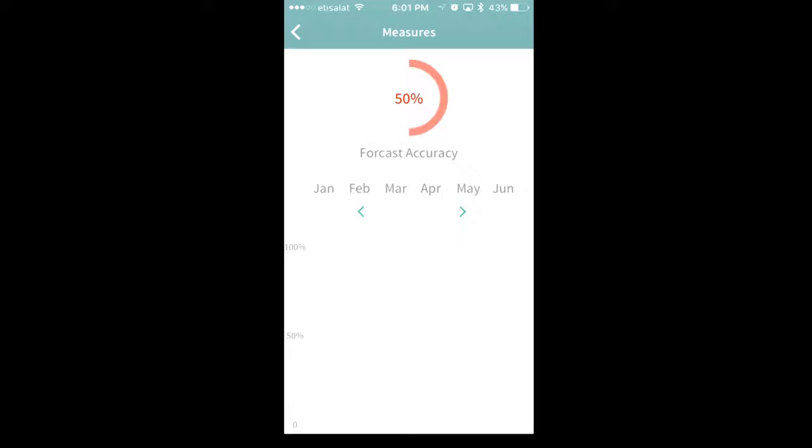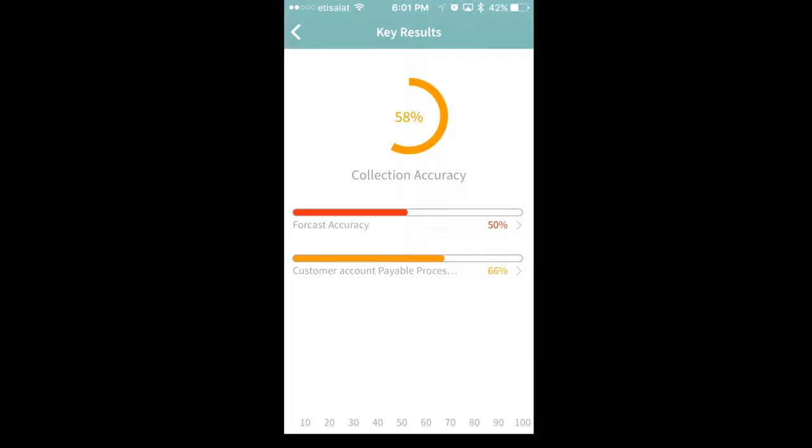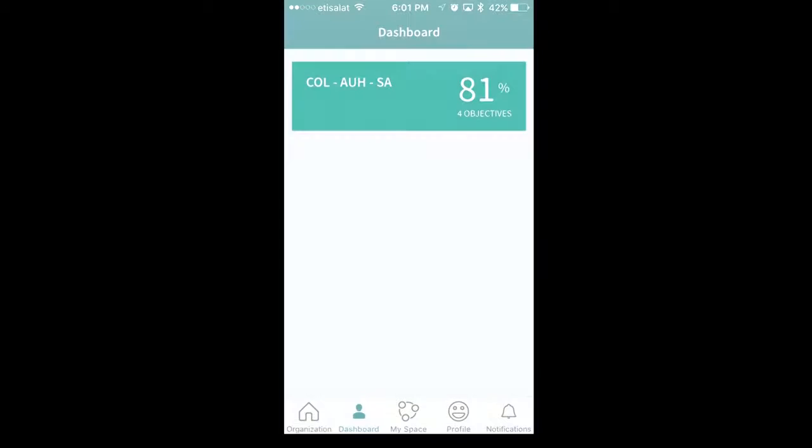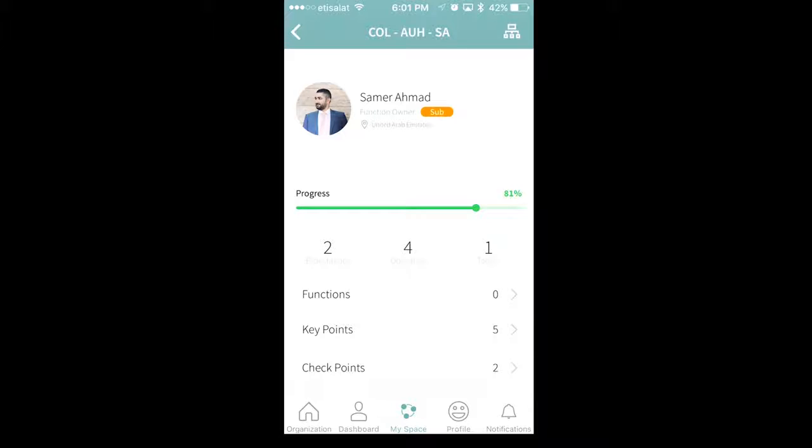If I press in forecast accuracy, I can know in which month I scored low in this area. And this will definitely help me as an employee understand in which areas I have weaknesses, and then it will drive me to start looking at what activities I have to add in order to achieve better results.